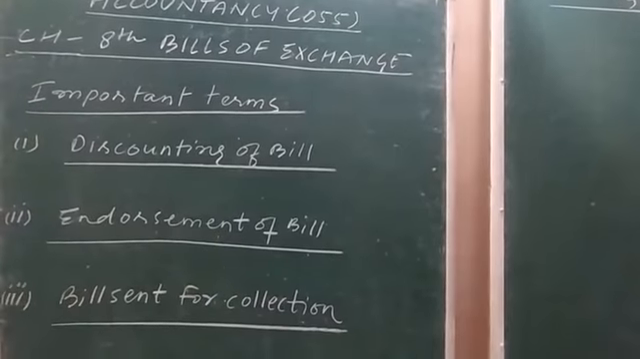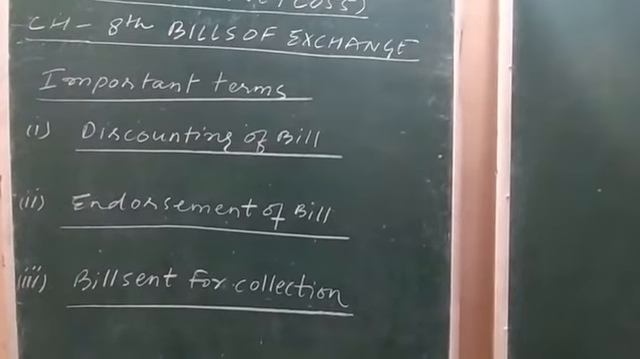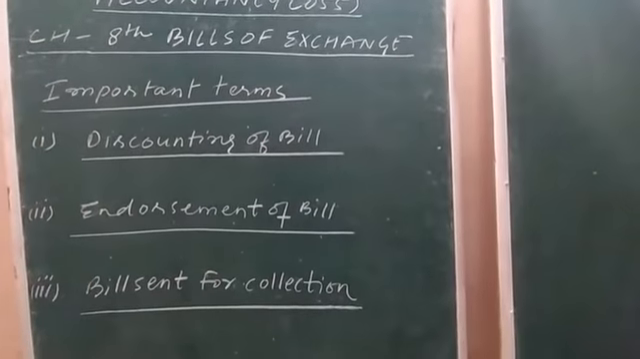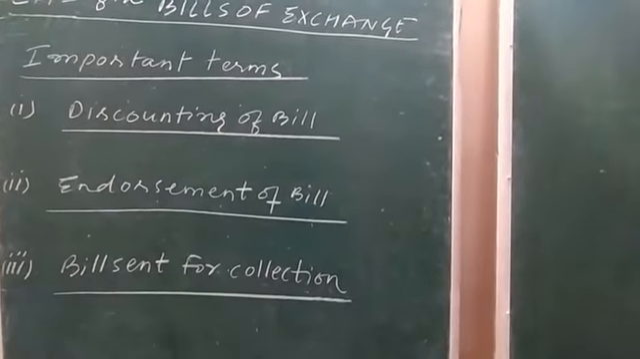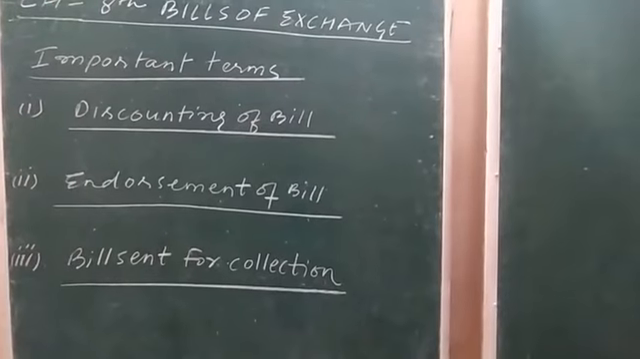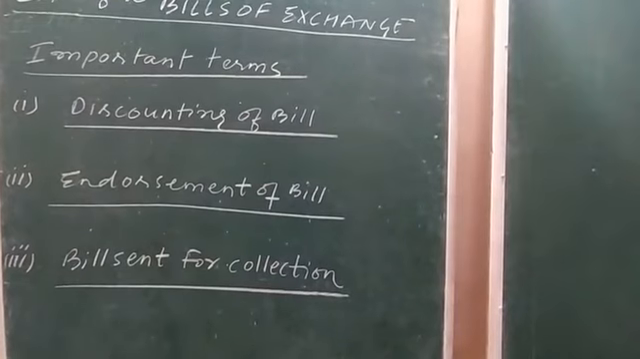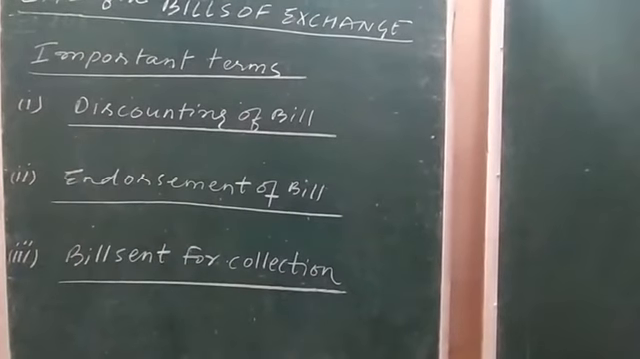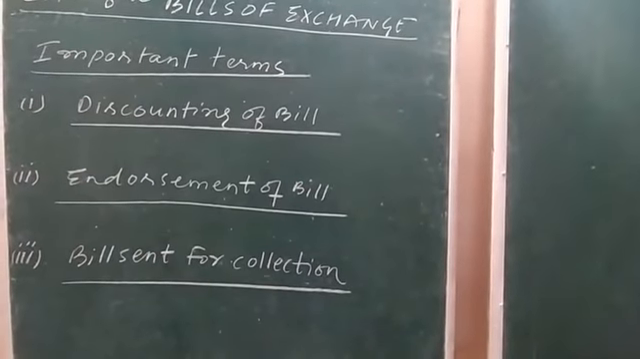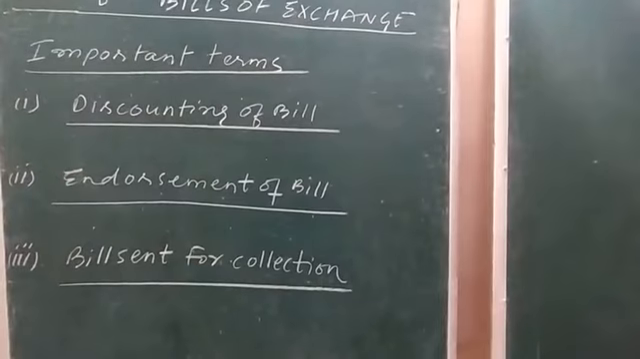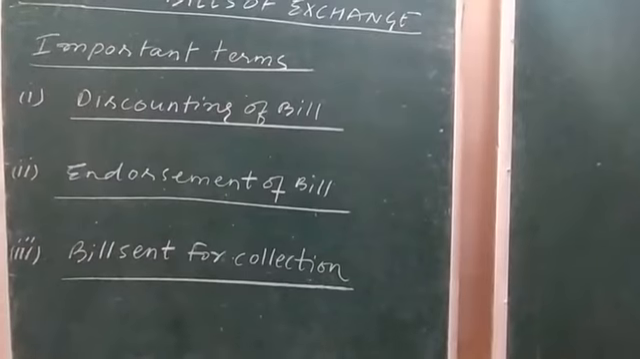Bill, as we know, is the monetary expression of the goods dealt with. Dealing is done between the seller and the buyer of the goods, and whatever is the amount of the goods being dealt with, or say between seller and purchaser, is known as bill.